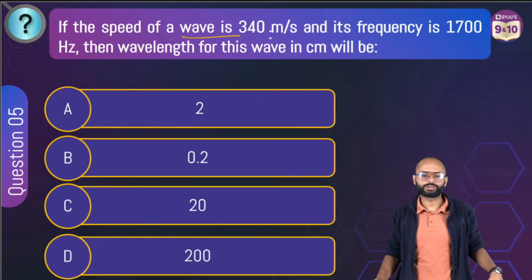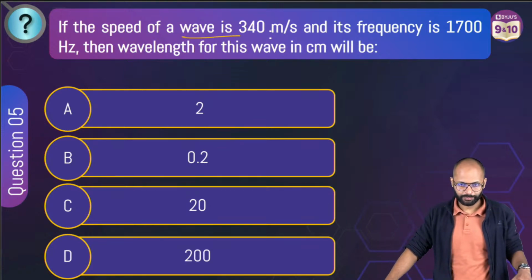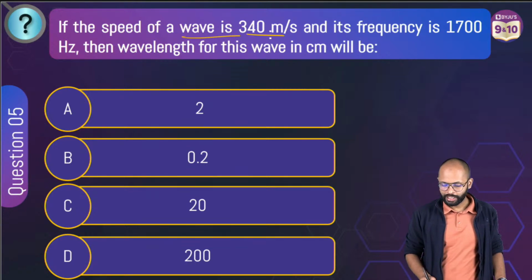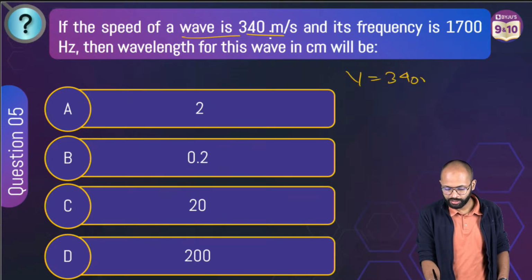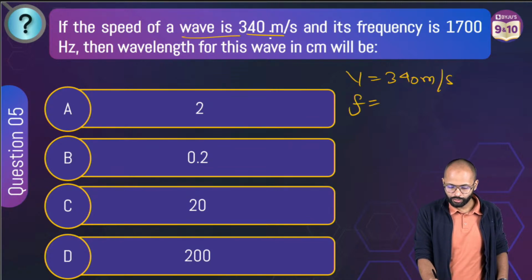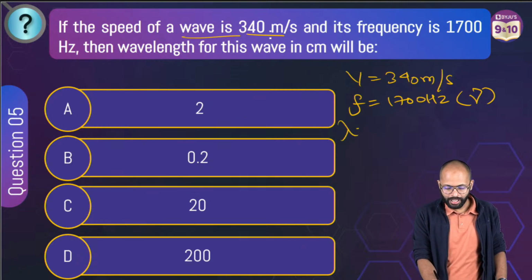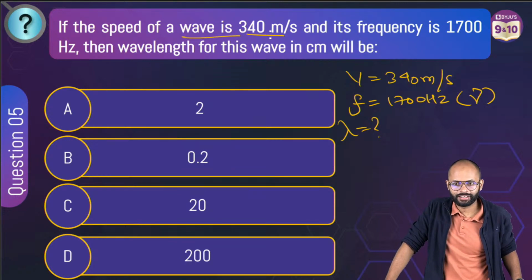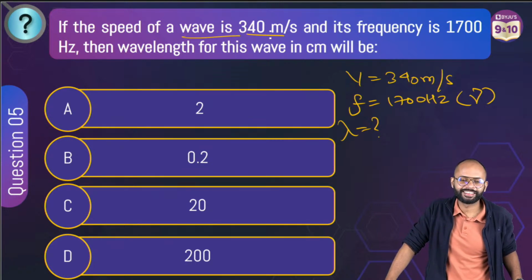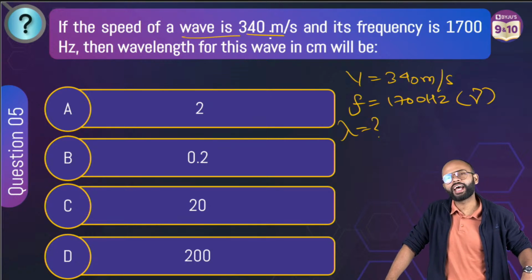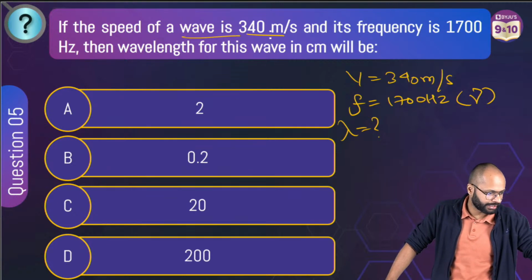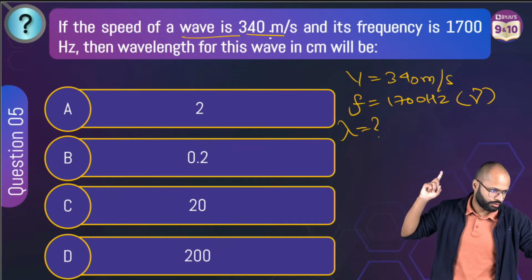What is calorie? Muskan, it is the unit of heat or energy. Speed of wave is given to you, velocity is 340 meter per second, frequency is given to you 1700 hertz, people also call it nu. Lambda is asked, that is the question. The ear bones are malleus, incus, stapes, the shortest bones in the ear. I'm ending the poll, 3, 2, 1.